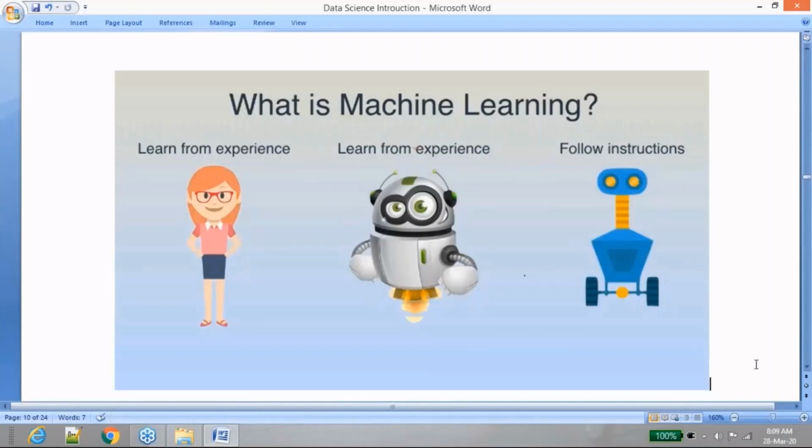Is this something where you are going to build a different machine in this way? No. Are you going to write a different way of programming for these smart bots? No. You're going to use the same if-else statements, the same kind of programming, but the way your program works will change. The way your machine learning algorithms work will change, and that can result in taking the right decisions at the right time.